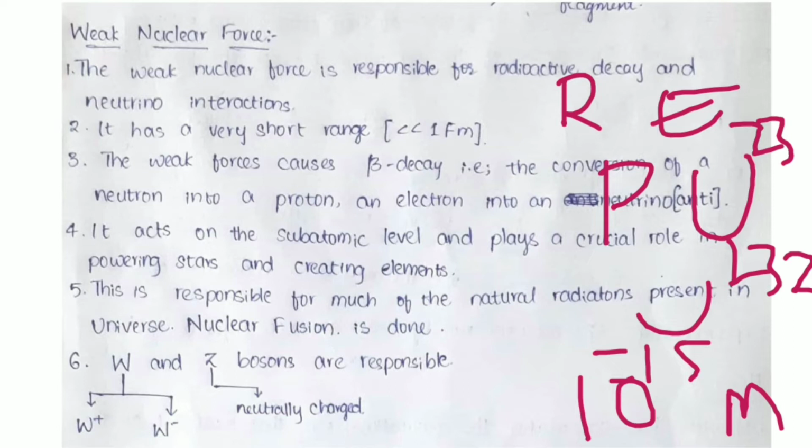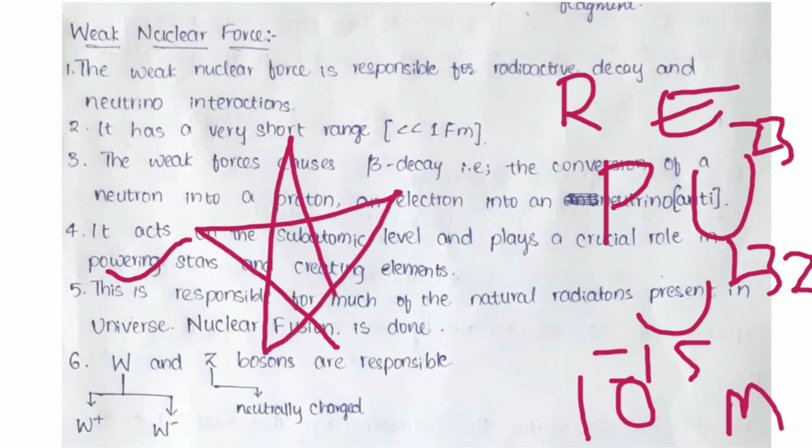I will explain in the next slide very carefully about beta minus and beta plus decay and the variation in the formation of neutrino and antineutrino by the conversion of protons, right? It acts on the subatomic level and plays a crucial role in powering stars and creating elements, right? At first we will discuss powering stars, right? Do you know what is the energy source of a star? The energy source of a star is the proton.